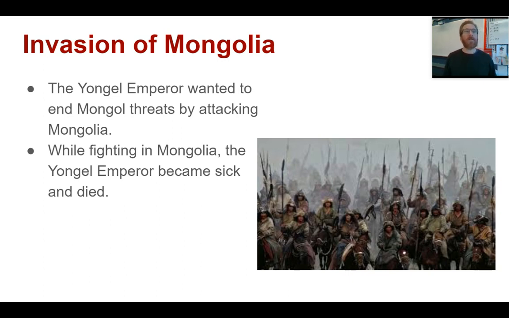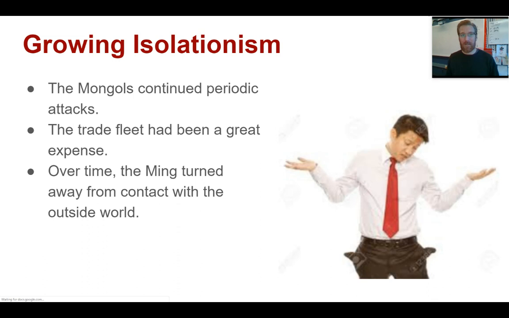Another problem was the Yongle Emperor's plan to end Mongol threats. He wanted to go in and capture Mongolia. He wanted to attack Mongolia itself and forever eliminate the threats of the Mongols. Problem is, while invading Mongolia, the Yongle Emperor himself becomes sick and dies. Well, Mongols don't stop attacking, and periodically they keep breaking into China, trying to recapture China and end the Ming Dynasty. The trade fleet had been a huge expense and a huge loss, and the Ming are just kind of done with this. Their Yongle adventurism, their attempt to explore and conquer the world had cost them a lot.